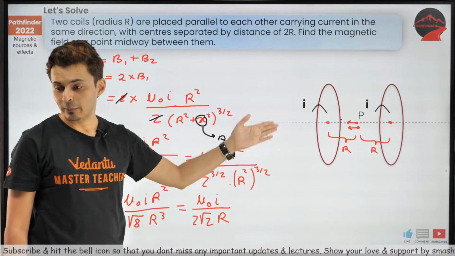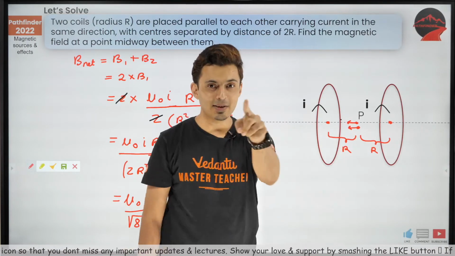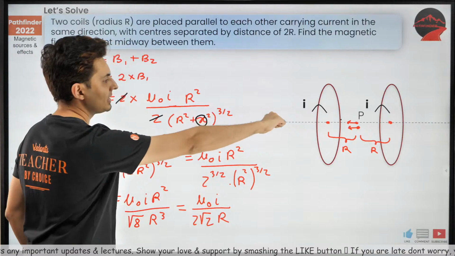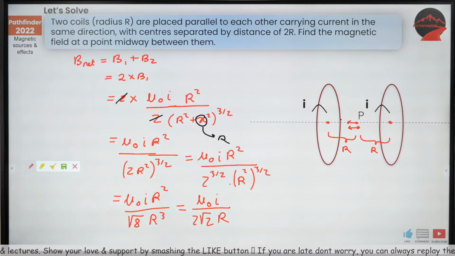Yes, both the magnetic fields by both the coils have affected. They are adding. That's why I have put B1 plus B2, because the direction of the currents was the same. Since the direction of the currents was the same, the fields were adding up. If they were opposite, they would have cancelled.